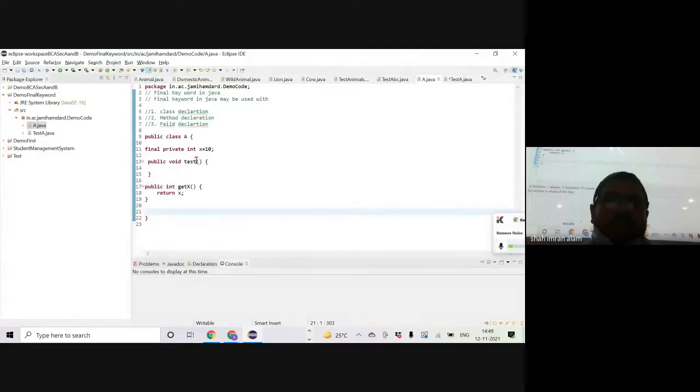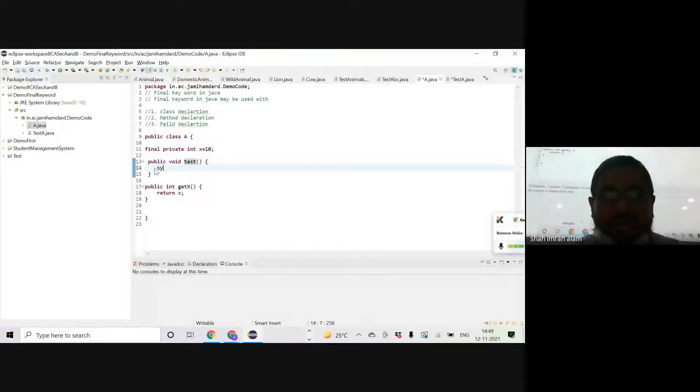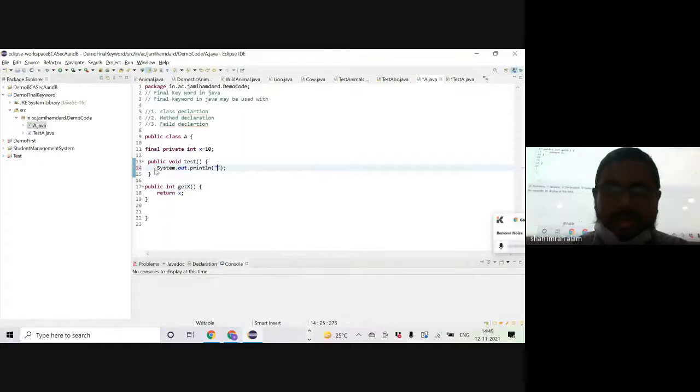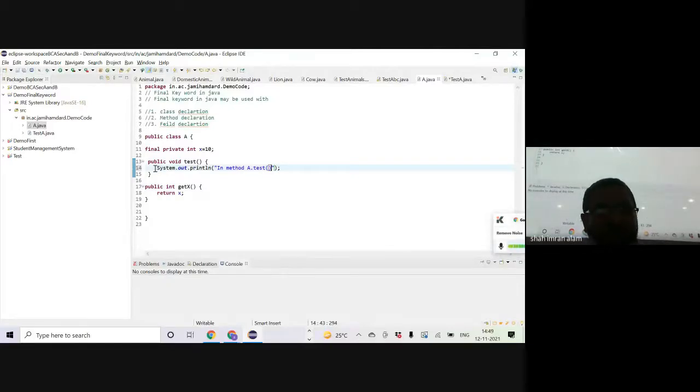So we have got a test method defined in class A that may do something, say for example print a message in method a dot test. Okay, that means if this method is invoked, it will print that I am in a method test of class A, right? Now this is class A.